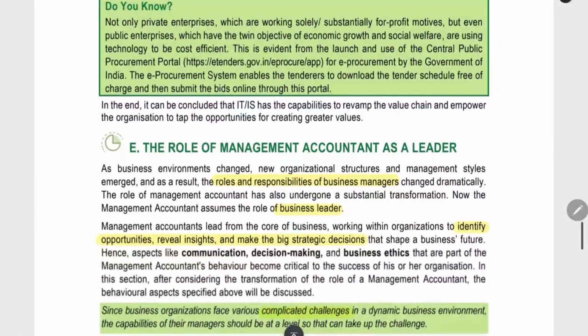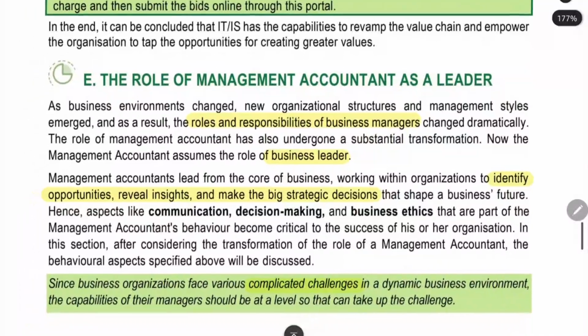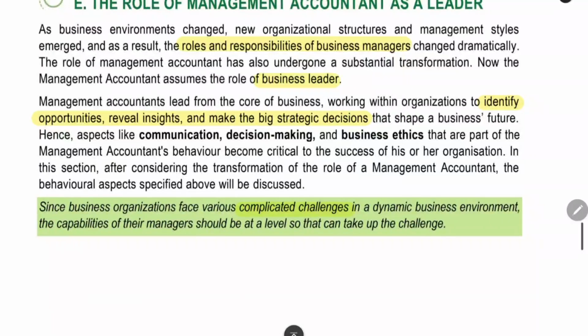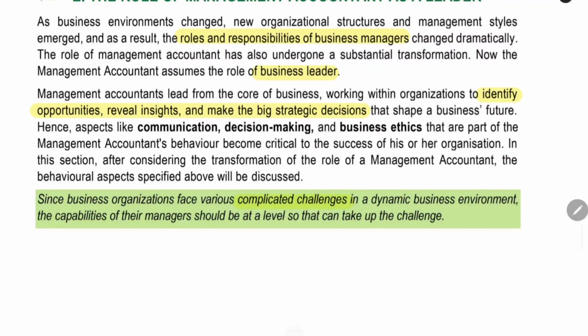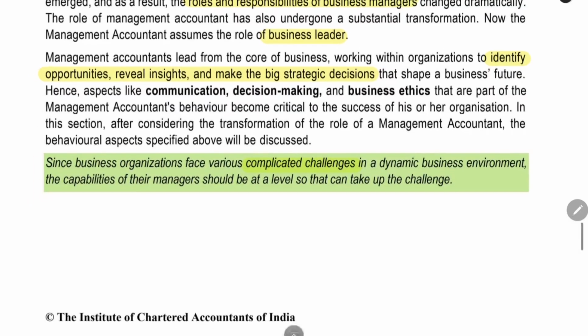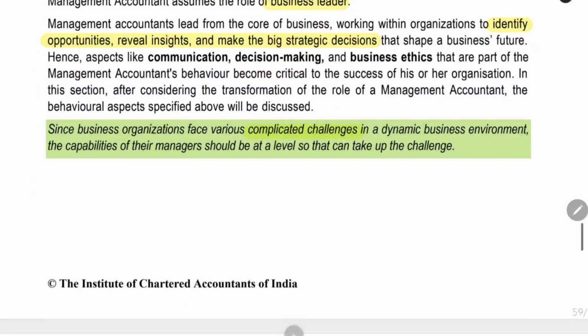Now the next topic is the role of management accountant as a leader. The role of management accountant has evolved to a very high degree in the last few years. The roles and responsibilities have changed drastically. The management accountant should have the characteristics of a business leader. He should be able to identify opportunity. He should be revealing insights. He should make the big strategic decisions in companies. Complicated challenges are there in a business environment. For that, we need a management accountant to understand them and make strategies for the company.